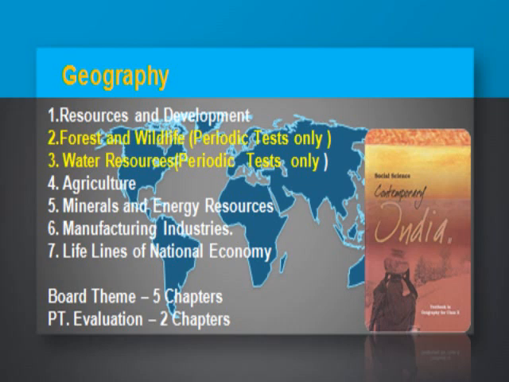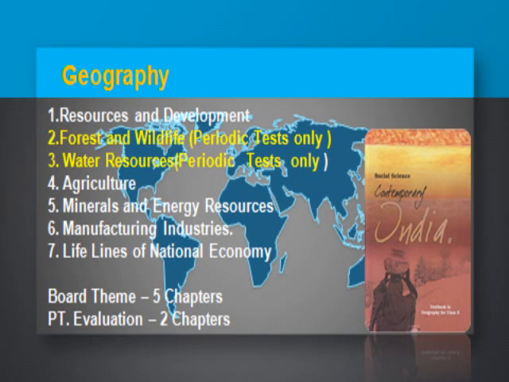With the yellow color you can see, the forest and the wildlife will be assessed only in the periodic test, and the water resources will be assessed only in the periodic tests. So now let's move to the chapters briefing. Total 5 chapters will be asked in the board.